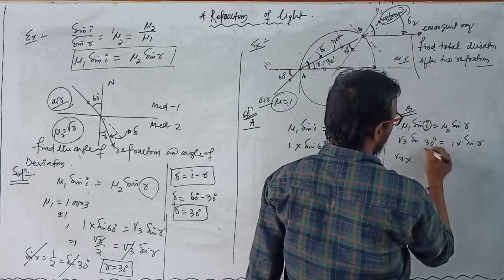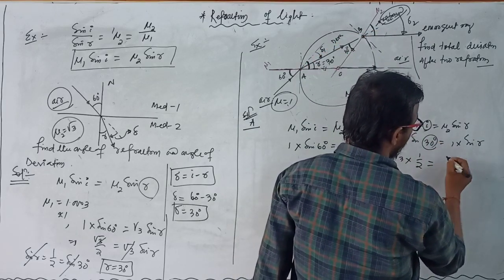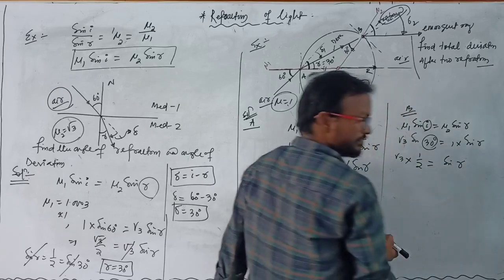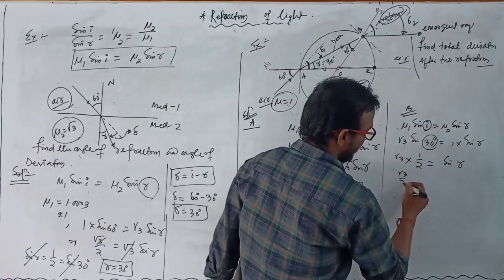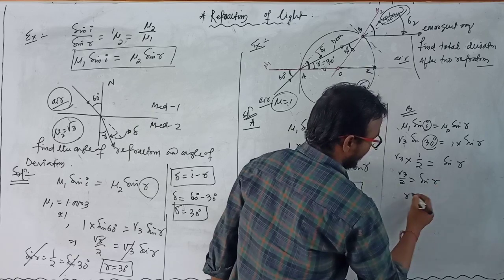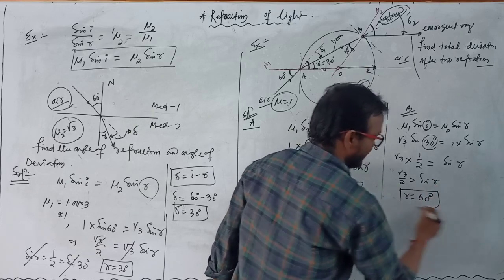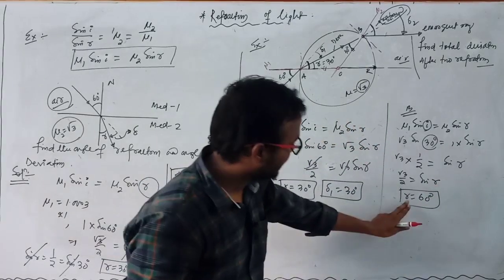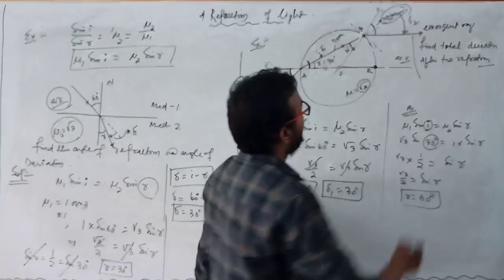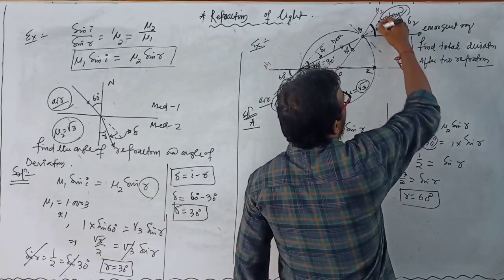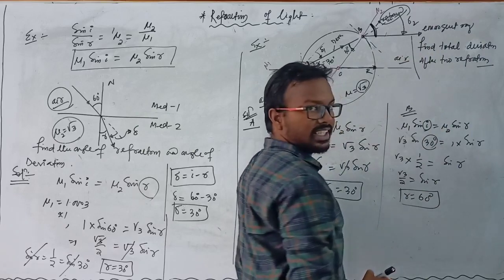Here root 3 into sine 30, which is 1 by 2, so root 3 by 2 is equal to sine r, and r is equal to 60 degrees. Clear? Now we get this angle of refraction, which is equal to 60 degrees.